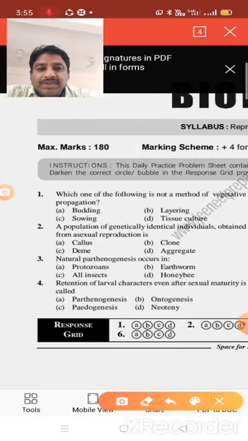So which one is the right answer? Of the given four options, honeybees. Natural parthenogenesis occurs in honeybees. The first one, protozoans, earthworms, and all insects, it is not seen in parthenogenesis.